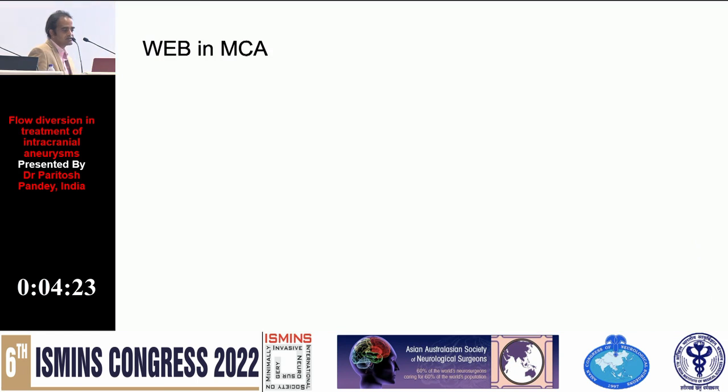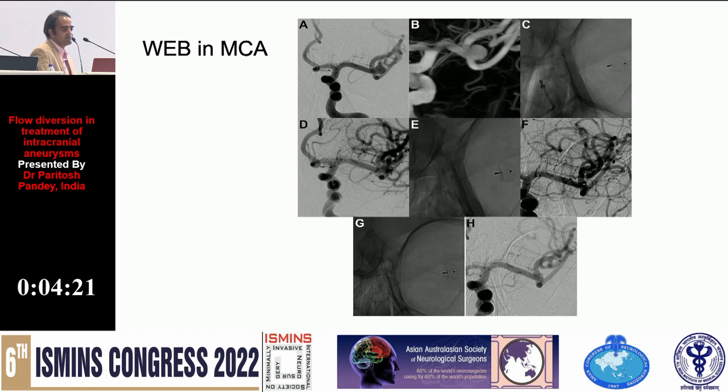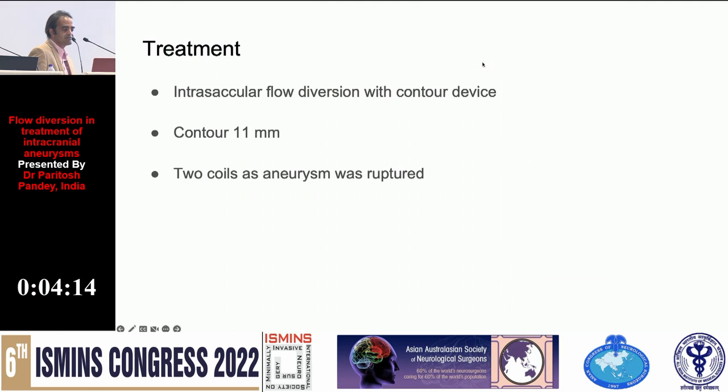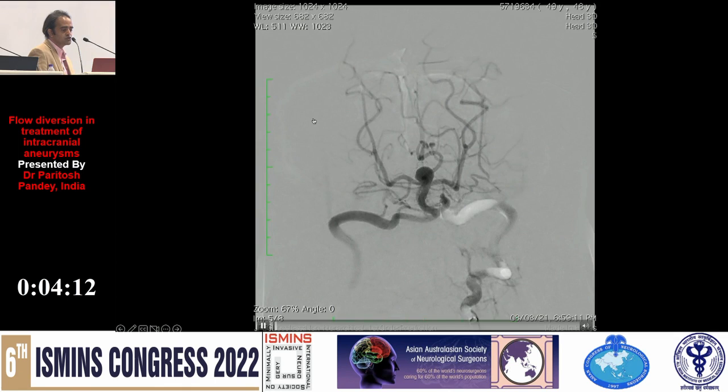So this is a patient where we put a WEB device in the middle cerebral artery. This is a patient where we have put a Contour device in a basilar bifurcation aneurysm, and I'll show you a small video.